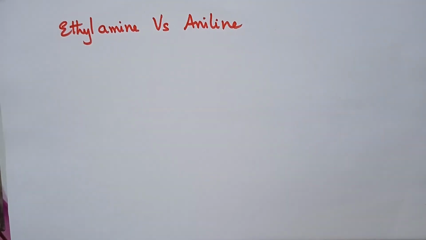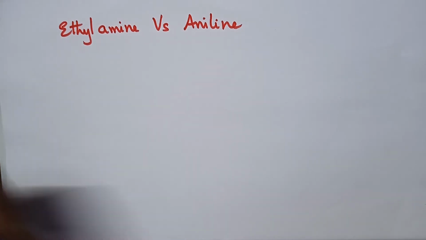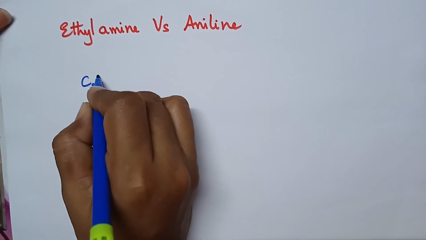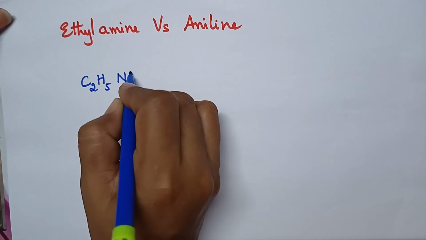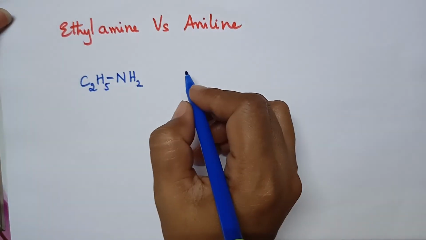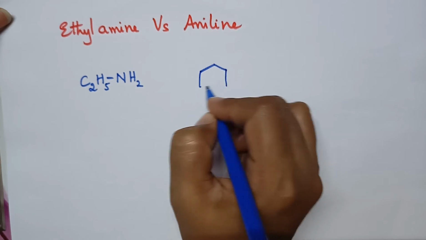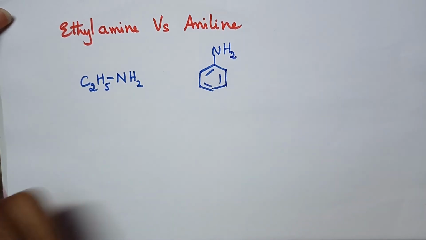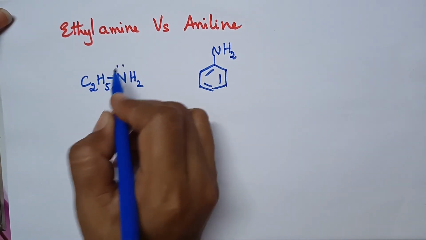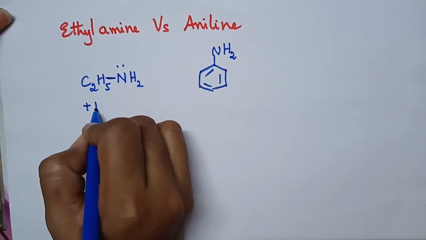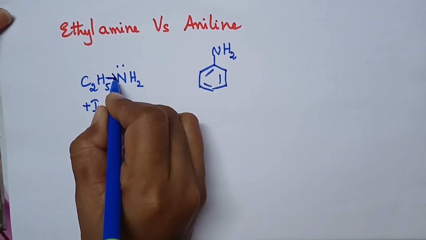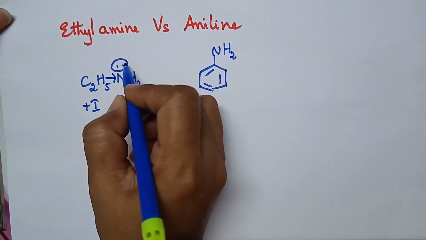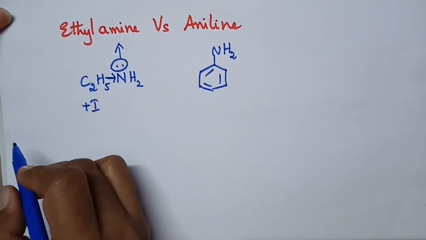Let us see the structures of both ethylamine and aniline. In the case of ethylamine, it is C2H5NH2. And coming to aniline, the NH2 group is present on the benzene nucleus. In the case of ethylamine, the ethyl group is a plus I effect group. So it donates electron pair towards the nitrogen atom. With the result, the electron density on the nitrogen atom increases.